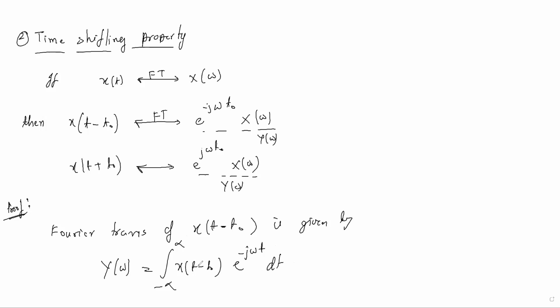By the formula, the Fourier transform of x(t minus t naught) is the integration from minus infinity to infinity of x(t minus t naught) e to the power minus j omega t dt.